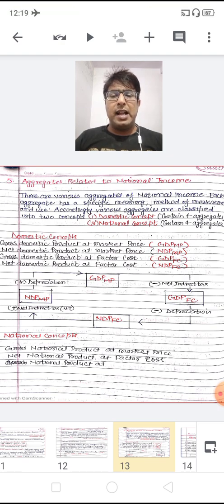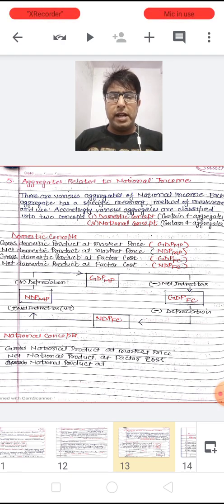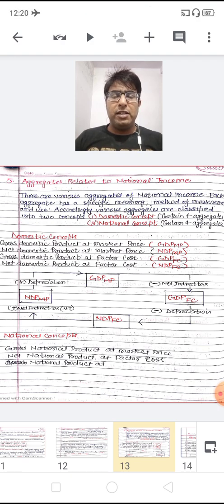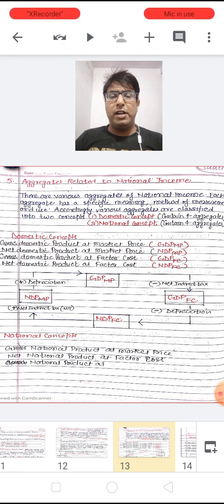Similarly, second is net domestic product at market price. We call it NDP-MP. Beta, this is the way we read the various aggregates. Net domestic product at market price: we take the first alphabet of these words, N from net, D from domestic, P for product, M from market, and P for price. Then this is known as NDP-MP. In the same way, gross domestic product at factor cost, we call it GDP-FC. Net domestic product at factor cost, we call it NDP-FC.